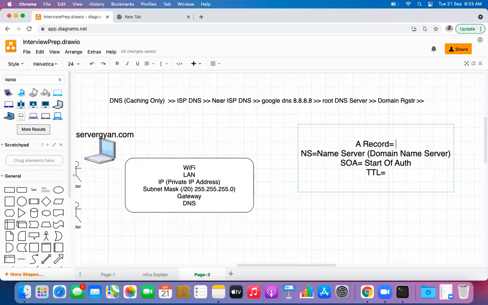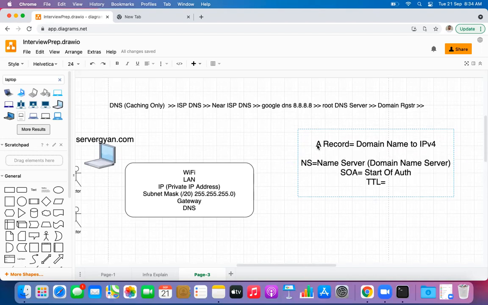And what is the use of an A record? It converts a domain name to an IP, especially IPv4, right?